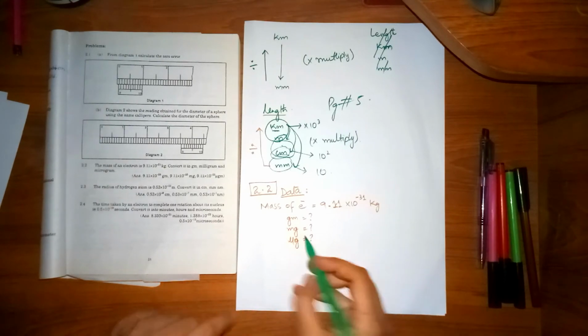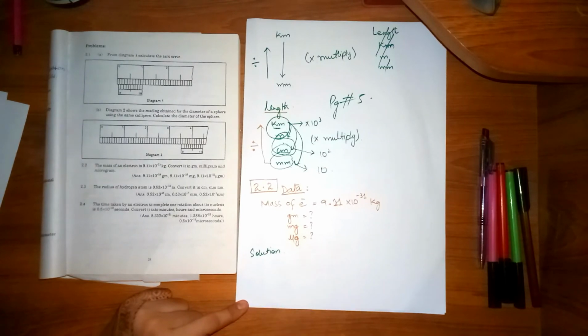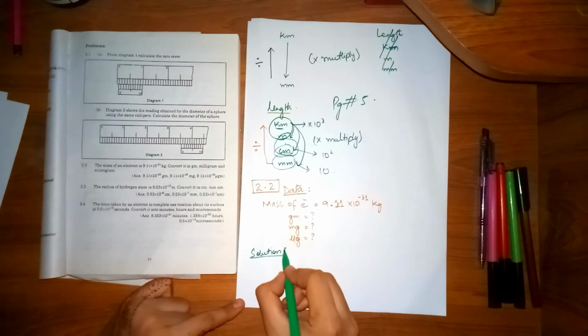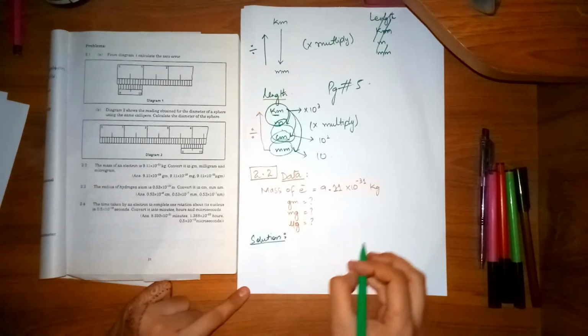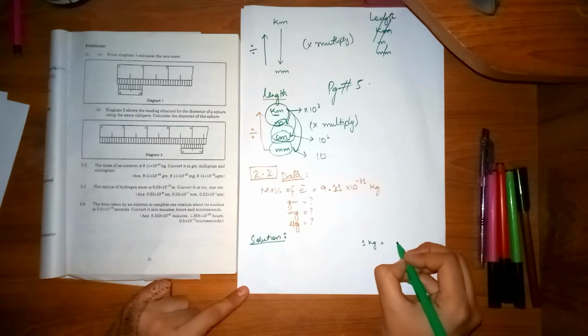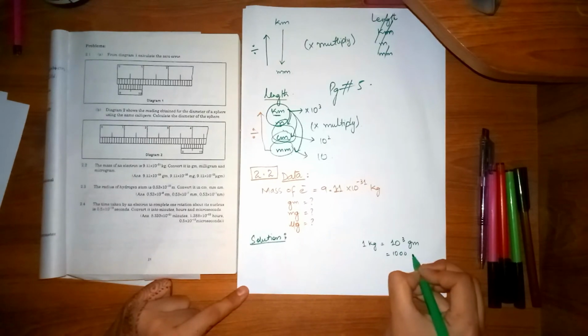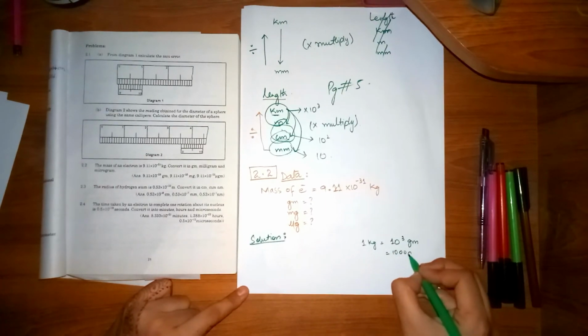Start the solution. As you all know, 1 kg is equal to 10 exponent 3 grams, or 1000 grams.